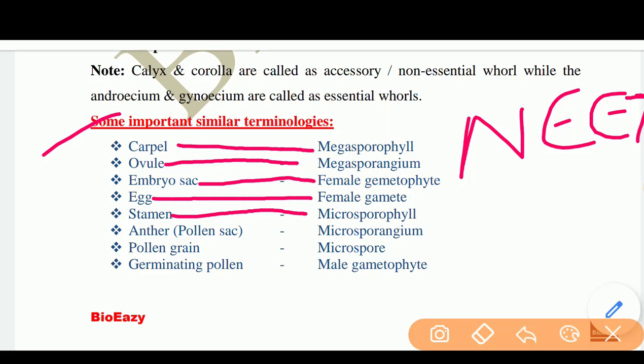Stamens are called Microsporophyll. Anther is called Microsporangium. Pollen grain is Microspore. And the last one, the germinating pollen is the male gametophyte. So these are the important terminologies, or we can say homologies, which are useful for your NEET exams.